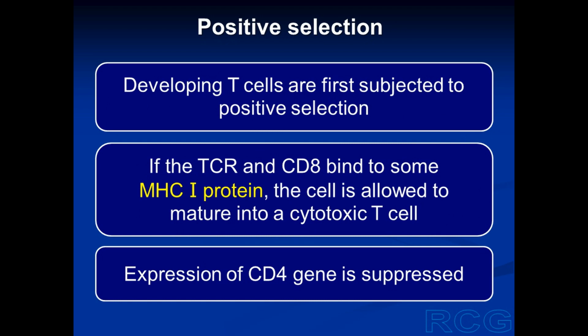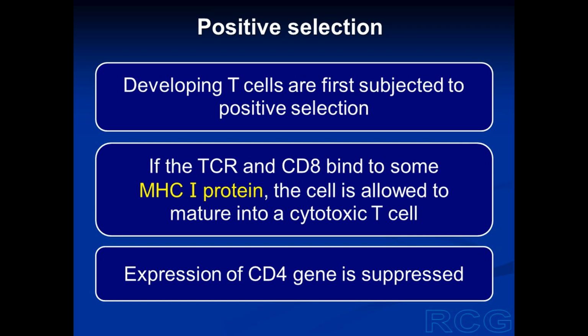The newly formed T cells which are just developing are first subjected to a process known as positive selection. During this positive selection, if the T cell receptor and CD8 of the lymphocytes bind to some MHC1 protein, the cell will be allowed to mature. And this cell will mature into a cytotoxic T cell because cytotoxic T cells recognize MHC1 proteins and they have